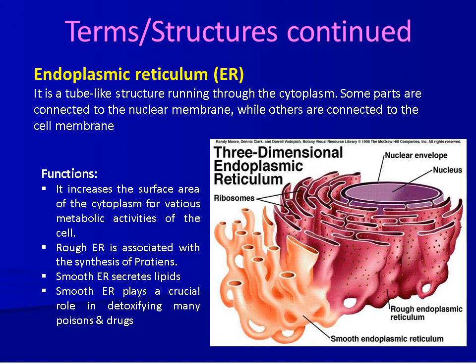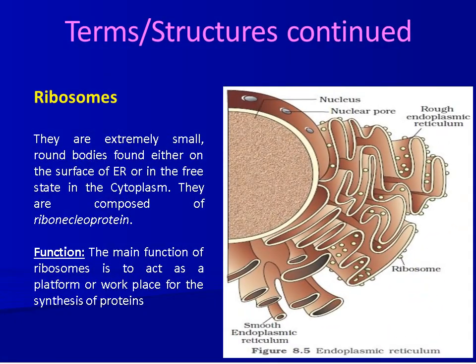The endoplasmic reticulum is a network of tube-like structures running through the cytoplasm. Some parts are connected to the nuclear membrane while others are connected to the cell membrane. Endoplasmic reticulum is of two types, rough and smooth. If ribosomes are attached to it, the reticulum is rough, and otherwise it is smooth. Rough endoplasmic reticulum is associated with the synthesis of protein, whereas smooth endoplasmic reticulum plays a crucial role in detoxifying many poisons and drugs.